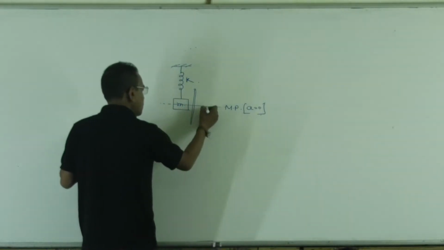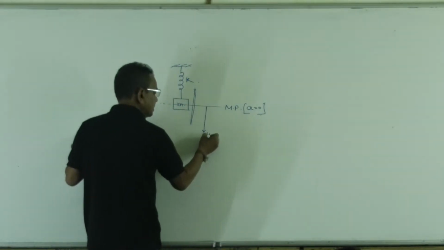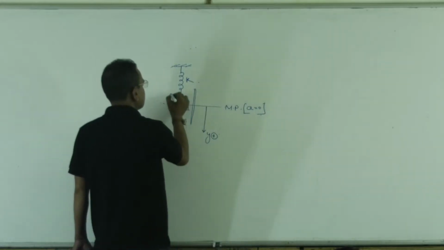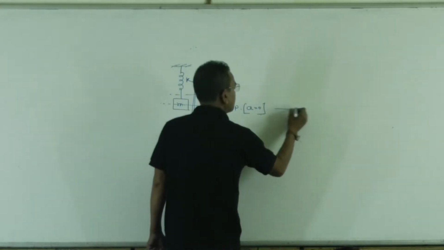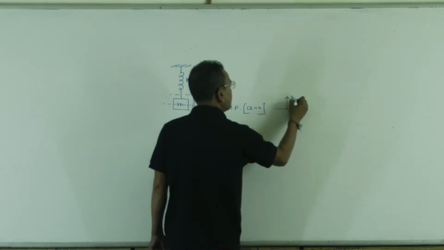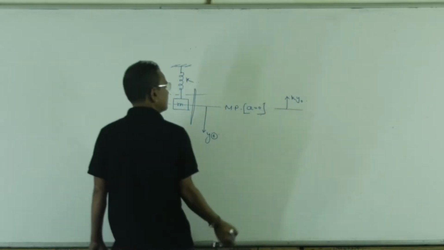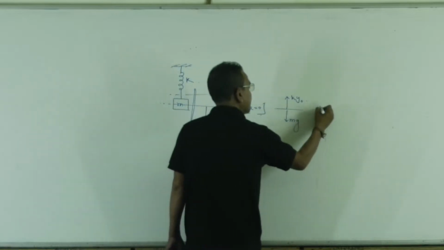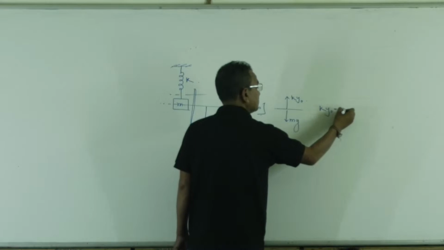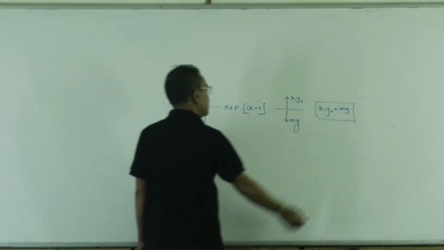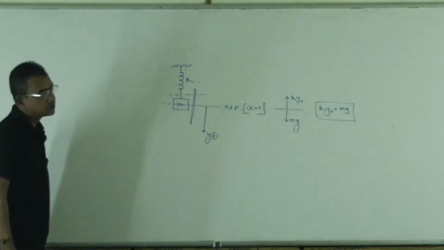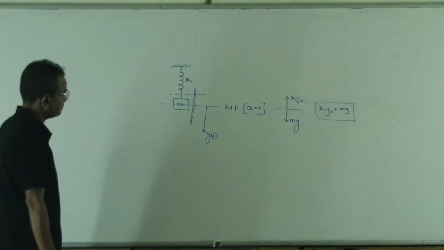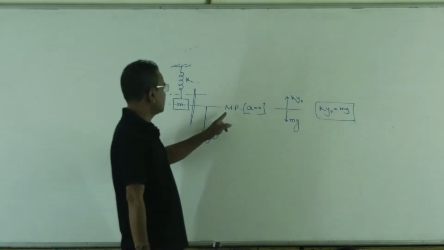If I take downward as positive y, at the mean position, as acceleration is 0, the force acting upward is k y naught, where y naught is the expansion, and the downward force is mg. If k y naught equals mg, at that position the acceleration is 0. Net force is 0, meaning acceleration is 0. That position is called the mean position.